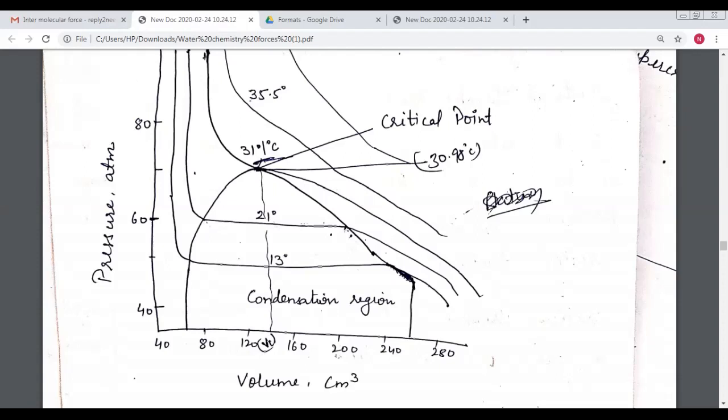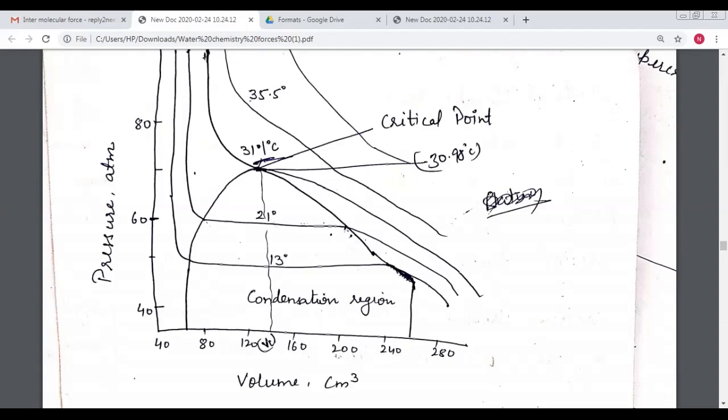After that, they cannot change to the liquid state. But he did not stop the experiment, and he went to 13.5 degrees centigrade or 30 degrees centigrade also. Again he reduced the pressure, and he saw that the number of molecules was increased.